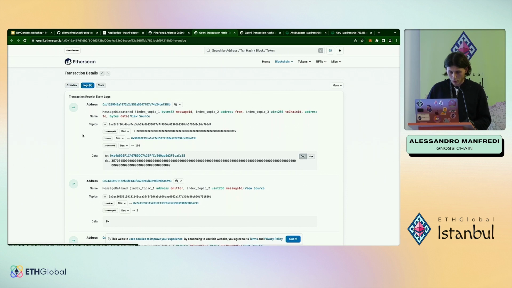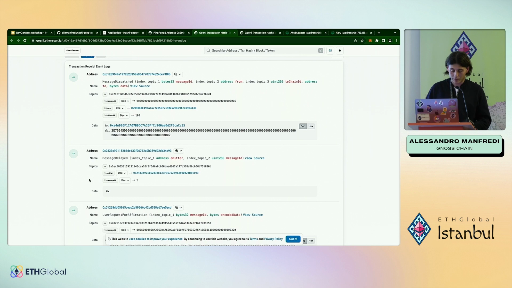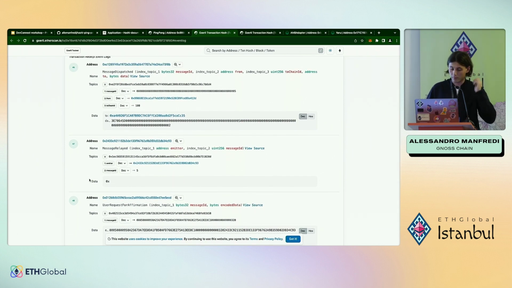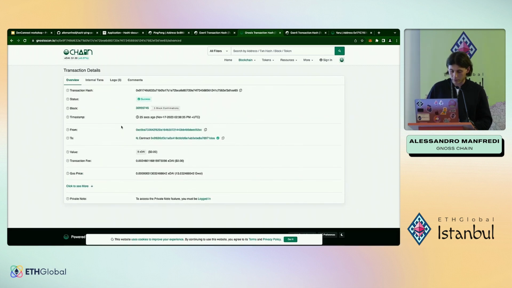Okay, you can see within the logs that the Yaru contract emitted an event called MessageDispatched, which contains the message ID and the data, so the pong function encoded with the corresponding parameters, and then some events emitted by the message relay. Then on the other side, when you want to execute the message, you first need to be sure that the underlying bridge has processed the operation. Yeah, it has.